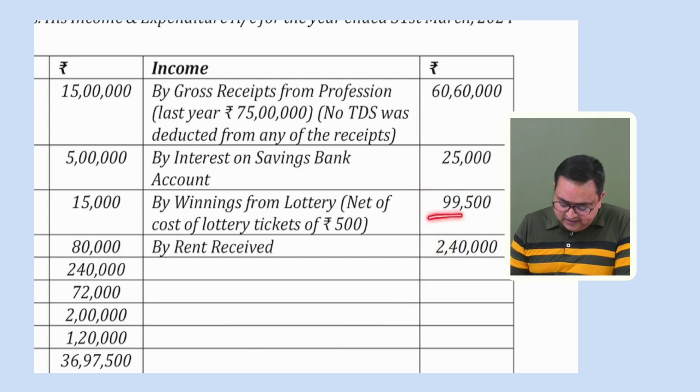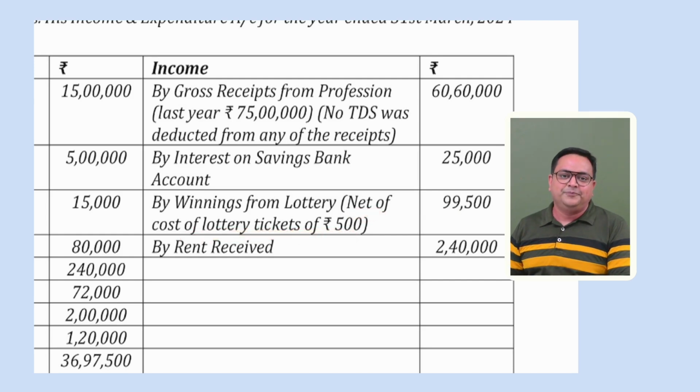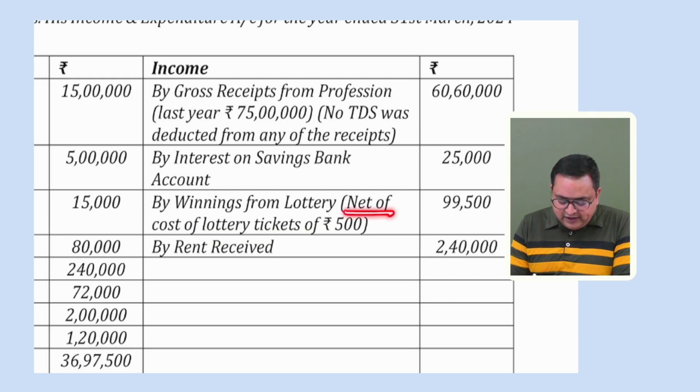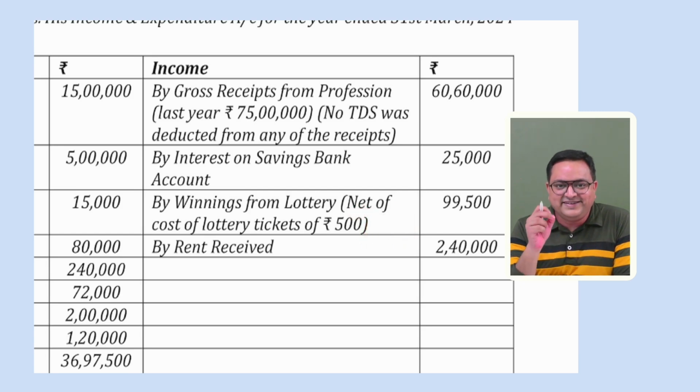Is it after TDS? It is net of TDS. Net is written over here. But let me read the full statement. Net of cost of lottery ticket of 500 rupees. Okay. Do you understand this point? Net of cost of lottery ticket of 500 rupees. So first of all, tell me whether it is after TDS or not. This amount is after TDS. It is net of TDS or not? Yes, sir. Net is written over here. No, net is written over here.